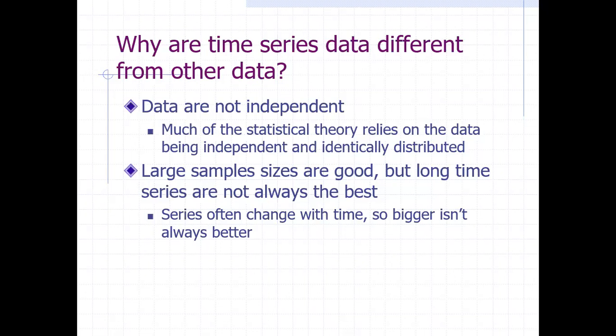Large sample sizes are good, but long time series are not always the best. A large sample size is considered good because it will remove the sampling error. But when the time series is long, the cumulative effect of the previous observations, like multicollinearity and autocorrelation, will increase as the size of the time series increases.